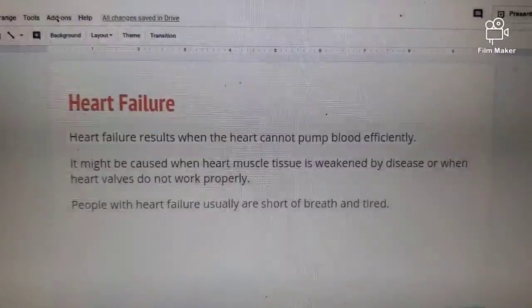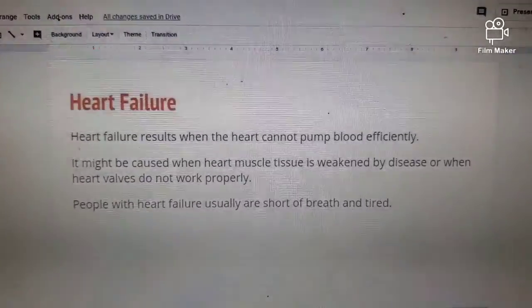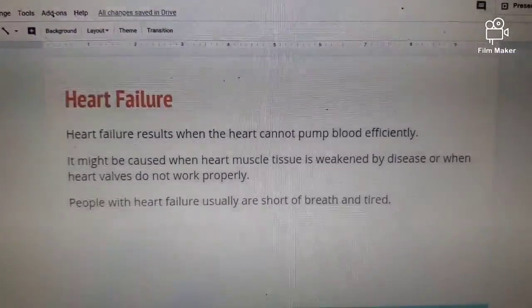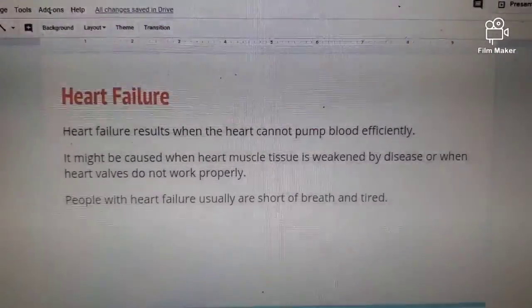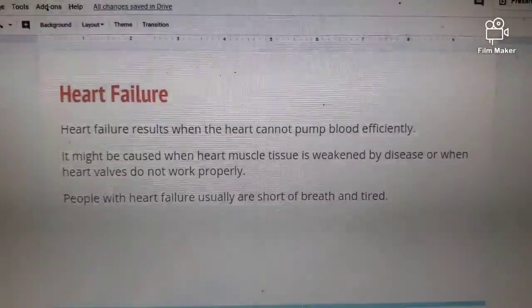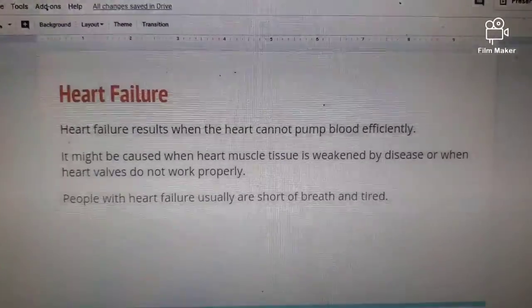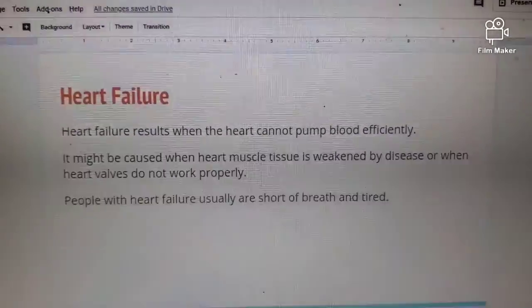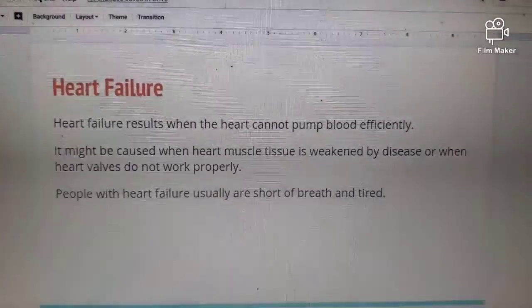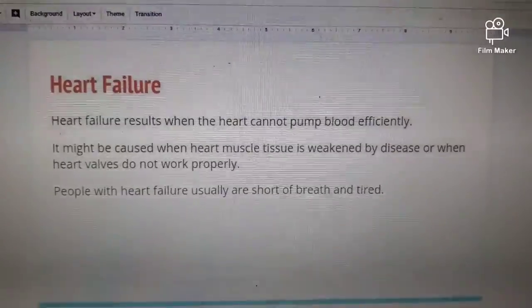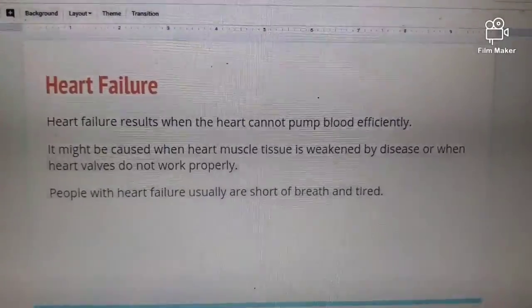Heart failure results when the heart cannot pump blood effectively. It might be caused when heart muscle tissue is weakened by disease or when the heart valves do not work properly. People with heart failure are usually short of breath and very tired because they're not getting the amount of oxygen that they need because their heart isn't pumping oxygen like it should.